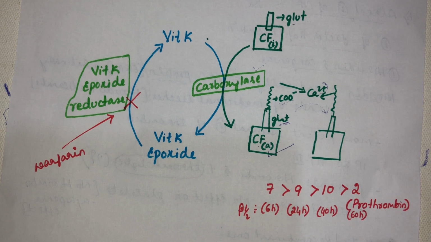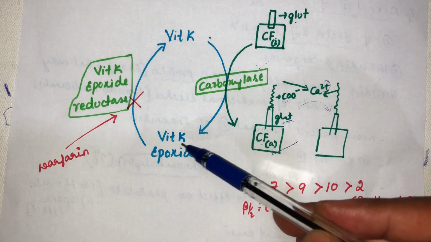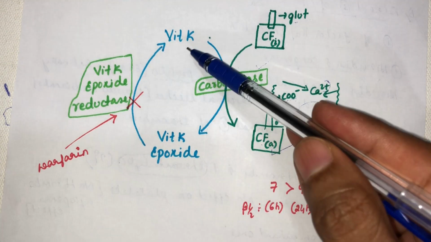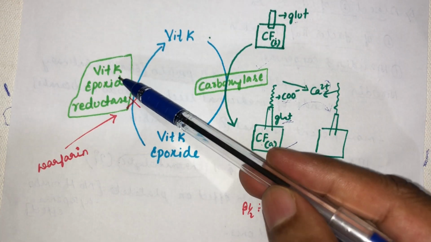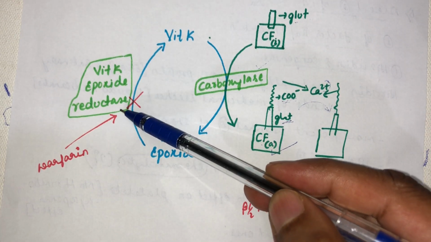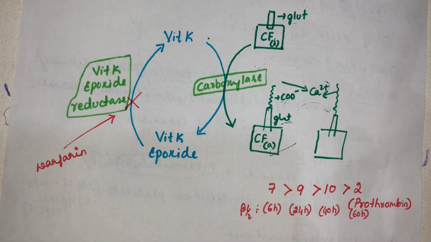The vitamin K should be recycled because the amount of vitamin K itself in the body is very low. It is synthesized by the bacteria present in the large intestine, right? Since its level is very low inside the body, it has to be replenished. How is it recycled? By reconversion from vitamin K epoxide back to vitamin K with the help of the enzyme vitamin K epoxide reductase. So this is how the whole thing happens.